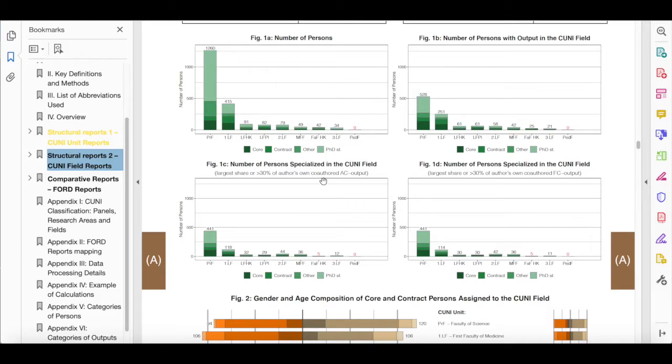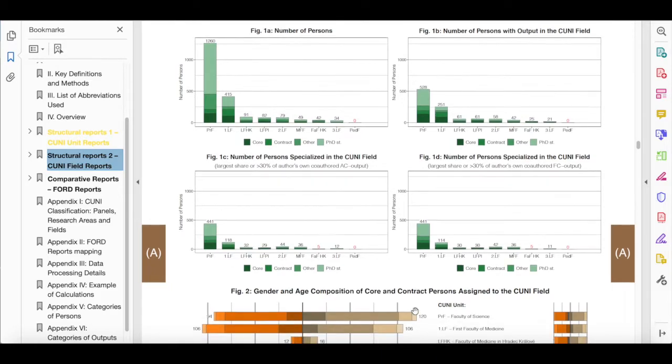The difference is that Figure 1c applies an absolute count, and Figure 1d applies a fractional count of persons' outputs. The latter method leads to fewer persons in fields in which a major share of outputs is produced through large collaborations. In most fields, though, the numbers in Figures 1c and 1d are not significantly different.